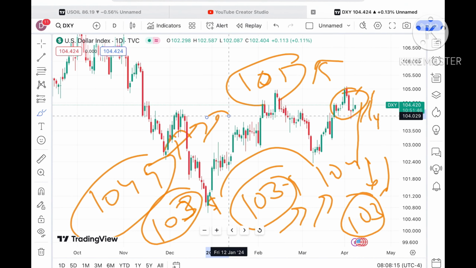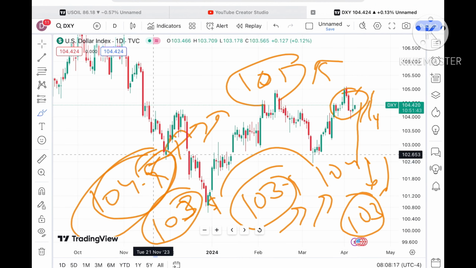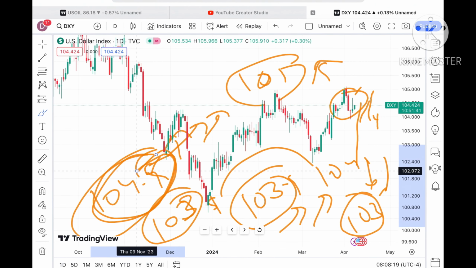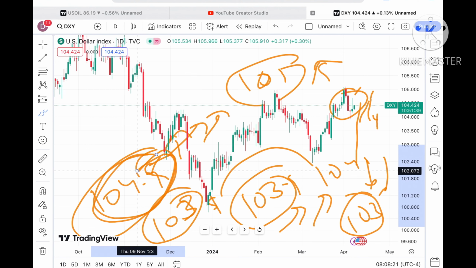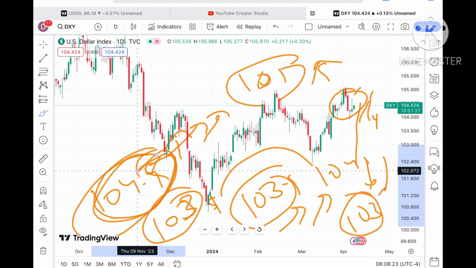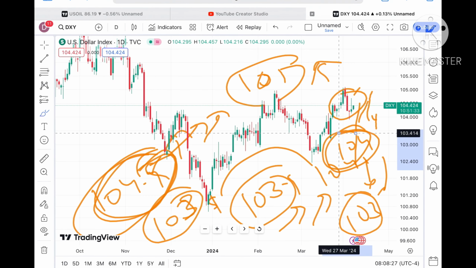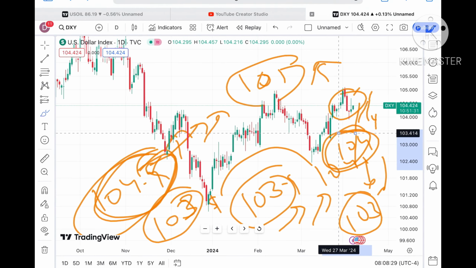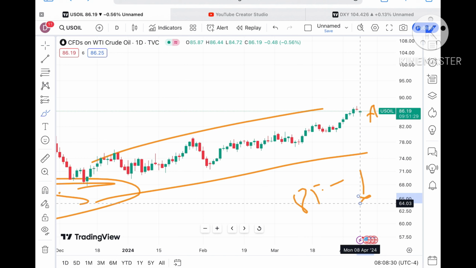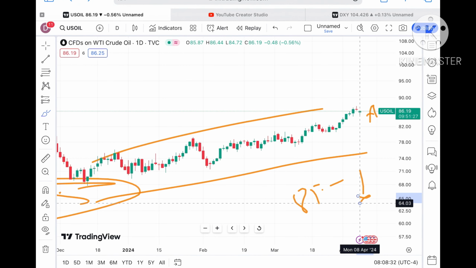As soon as it goes over a level of 104.5, there is a chance of touching 104.9, and then a level of 105. The crude is also moving upside. But only when the dollar index starts going below 104 can we see the crude price go further down. This is what we have seen in the last few weeks.